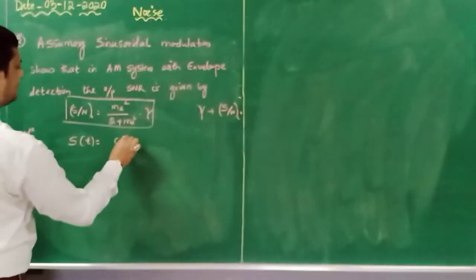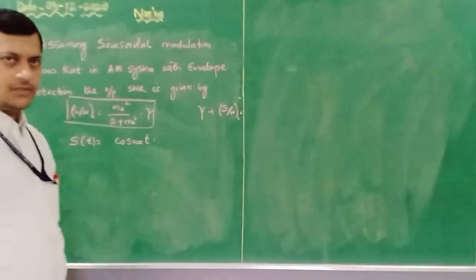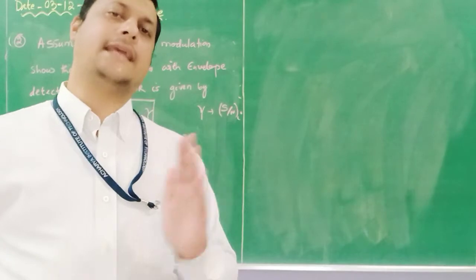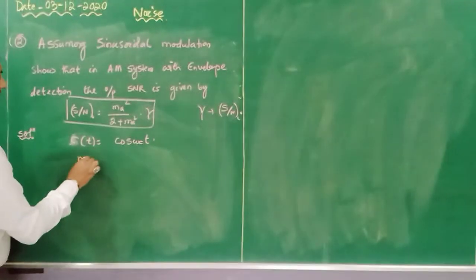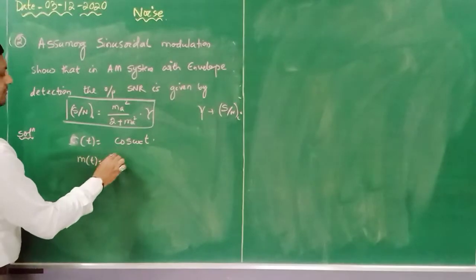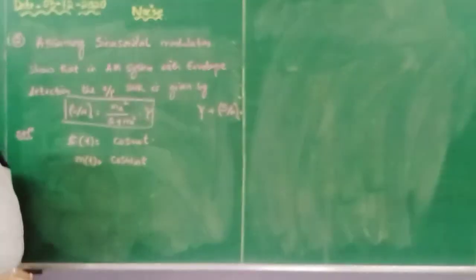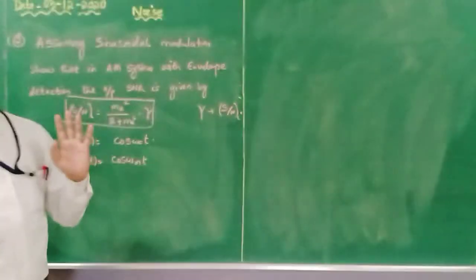Let us consider S of t, which is equal to cos ωct times amplitude. If it is an AM signal or a DSB-SC signal, first of all we need to identify the carrier component as well as the modulating signal. So this is c of t equals cos ωct. Similarly, m of t is equal to cos ωmt. Here I am considering the amplitude of both carrier and modulating signal to be the same.